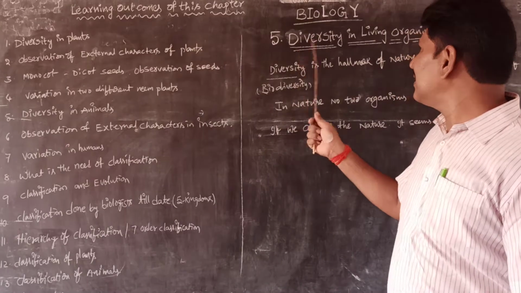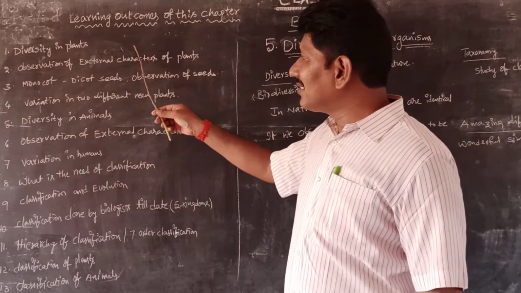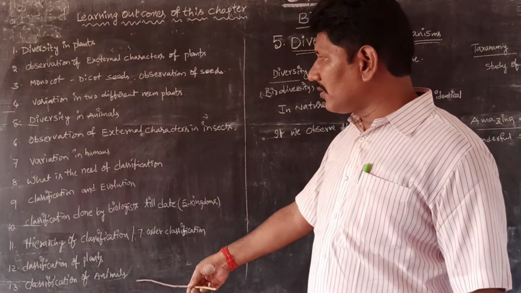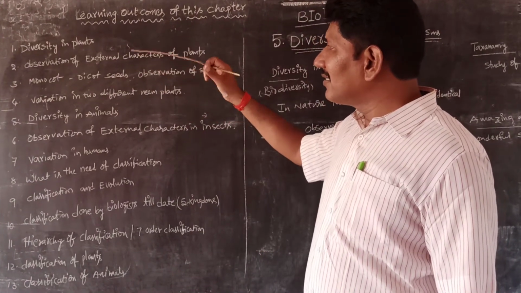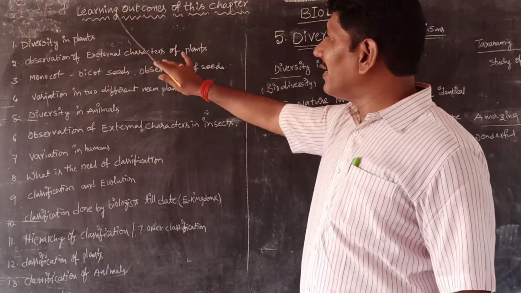So, diversity in living organisms, we can go to that. This is just a look at a glance of the chapter. Before coming to the chapter, these are the topics we will be covering thoroughly in this chapter. So these are the learning outcomes.